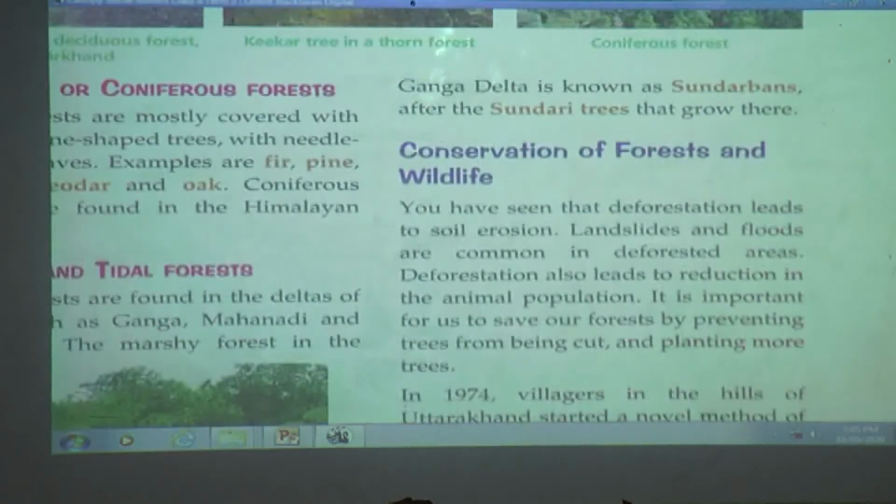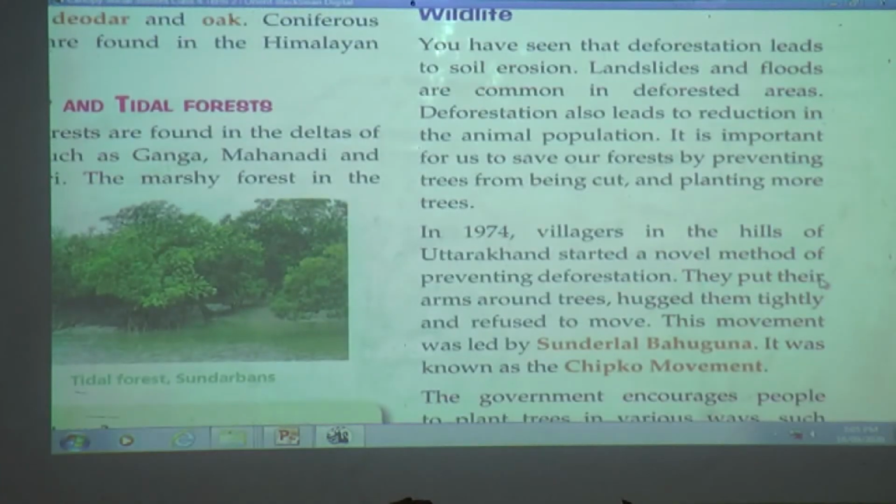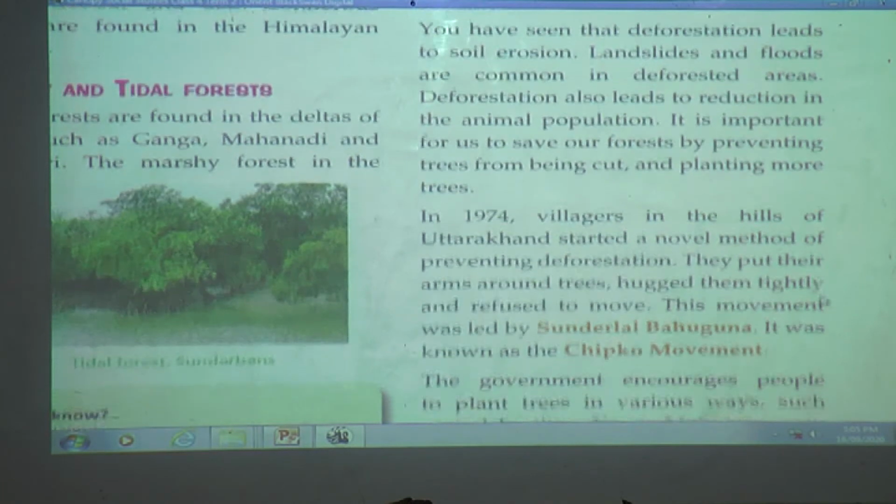Conservation of forests and wildlife. You have seen that deforestation leads to soil erosion. Landslides and floods are common in deforested areas. Deforestation also leads to reduction in the animal population. It is important for us to save our forests by preventing trees from being cut and planting more trees.